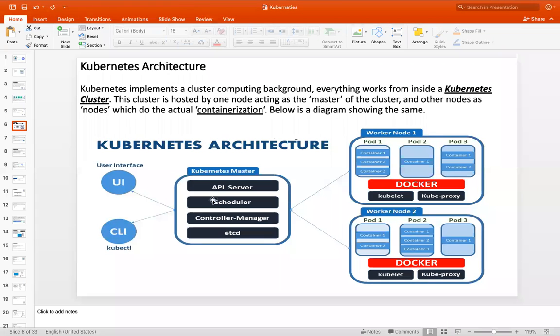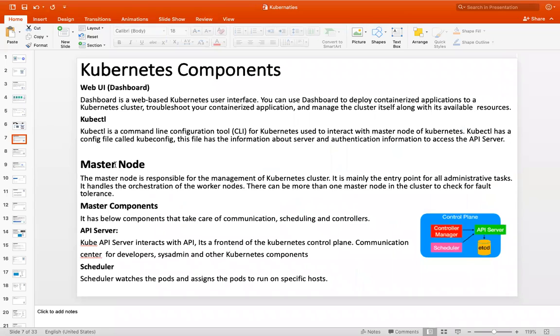Now, what is the API server in the master? What is the scheduler? What will it do? What is the controller manager? What is etcd? So in the master machine, you have the API server, scheduler, controller manager, and etcd.